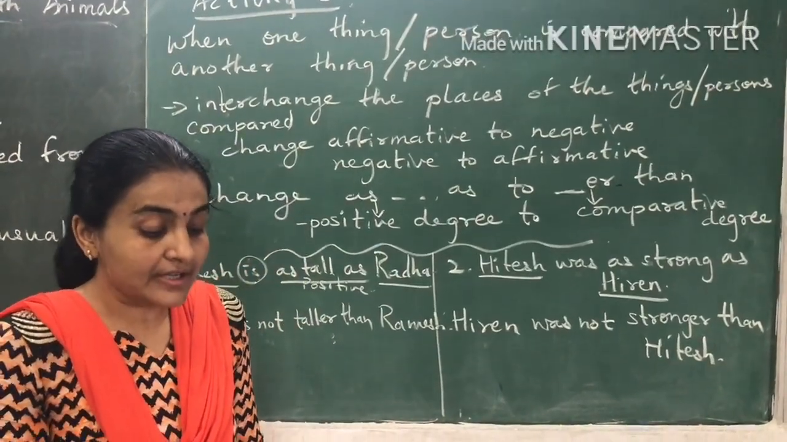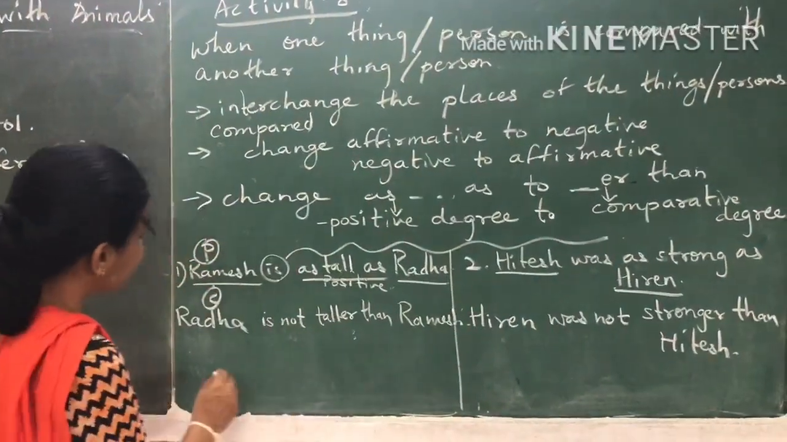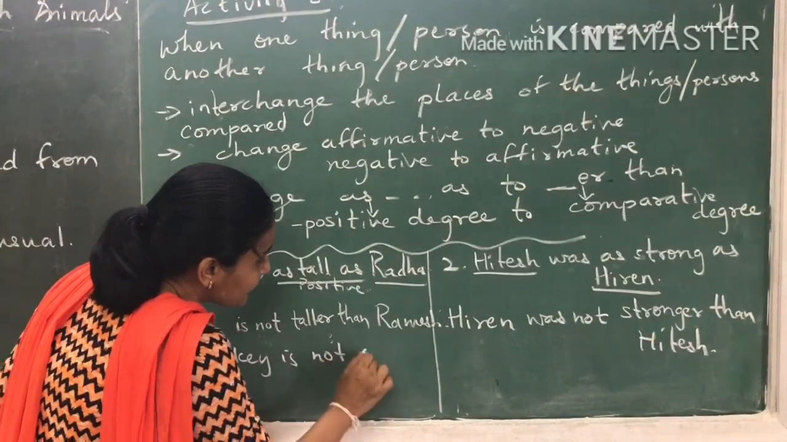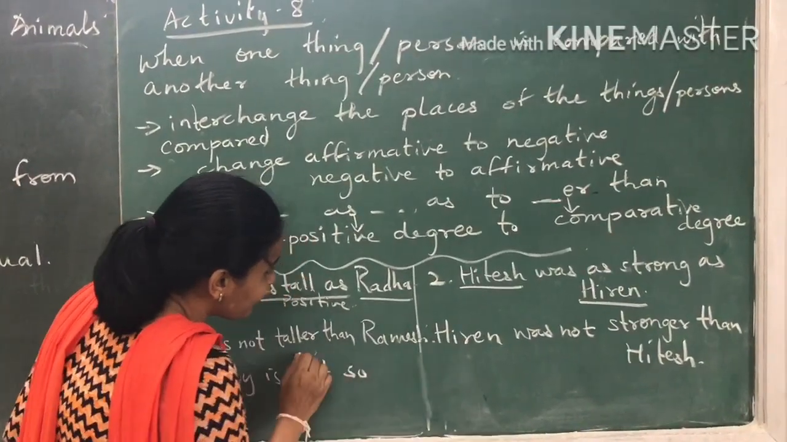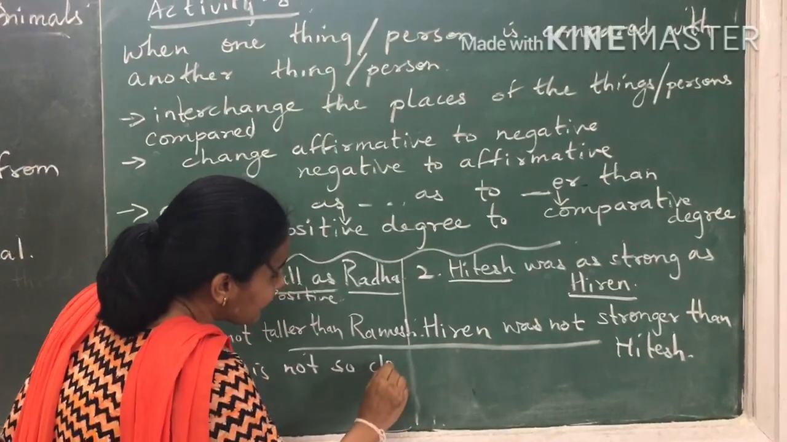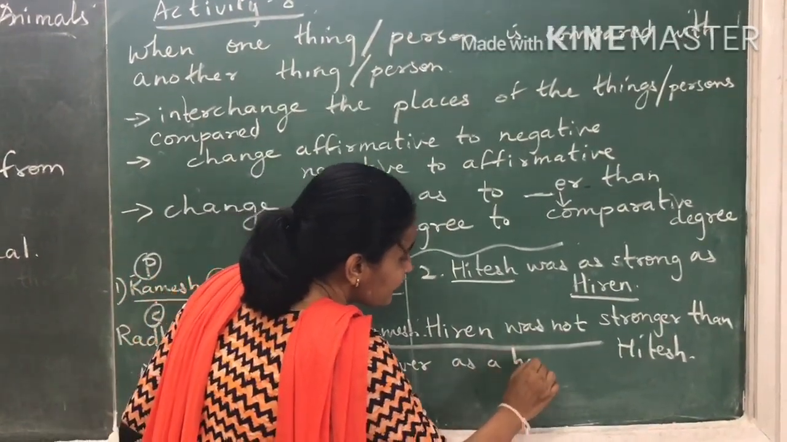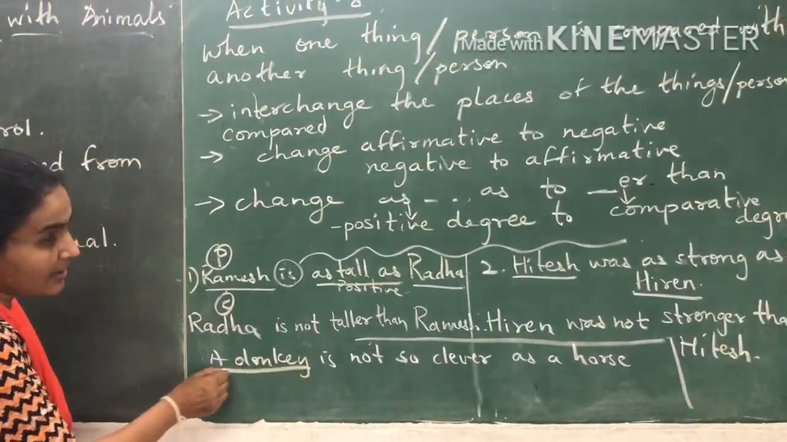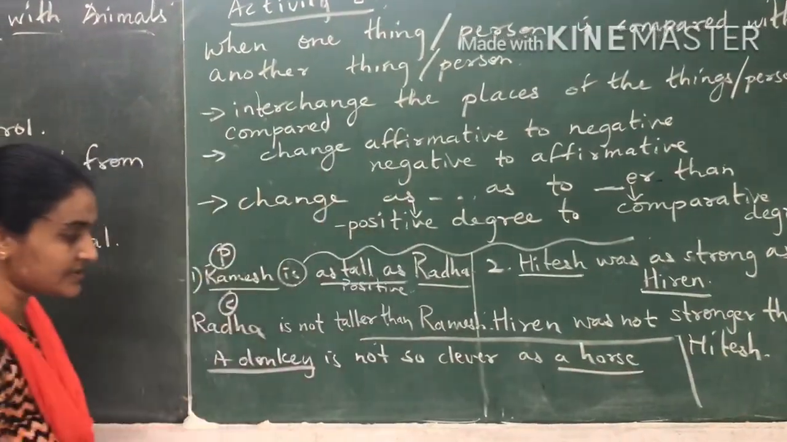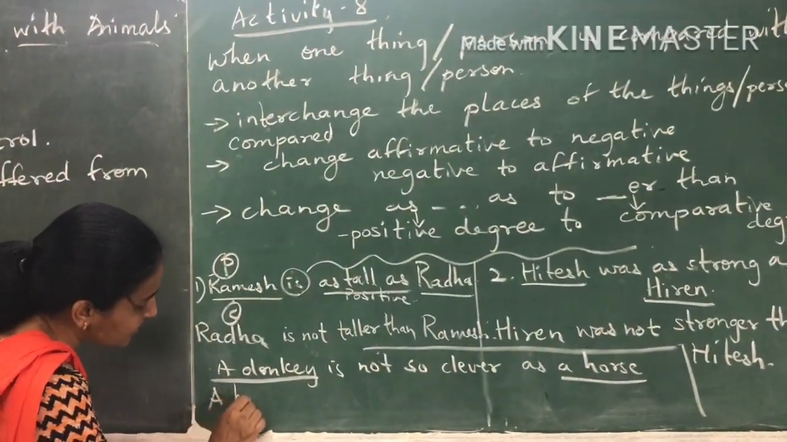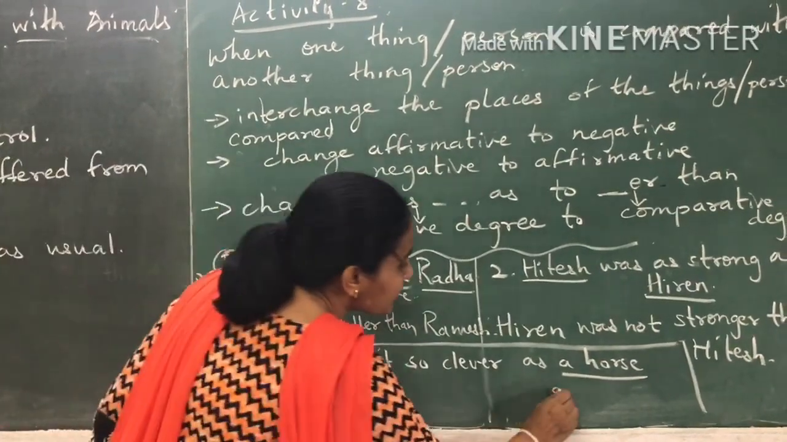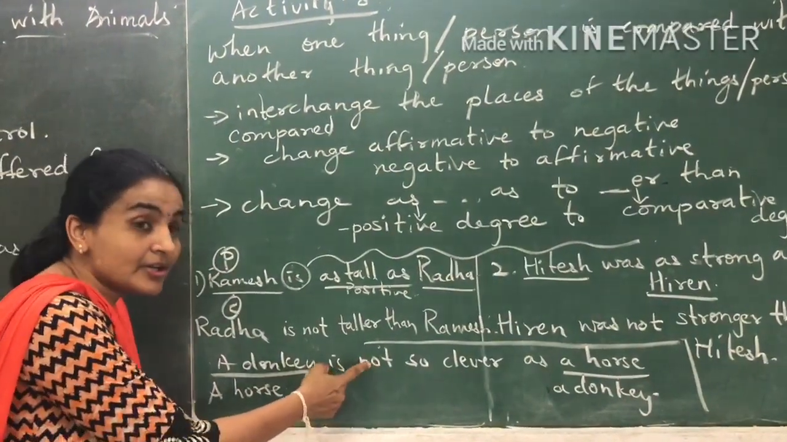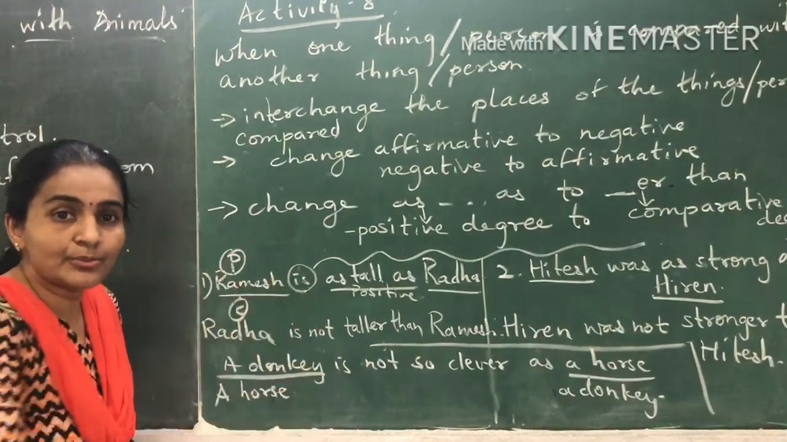Next is, a donkey is not so clever as a horse. Okay, let me write this sentence. A donkey is not so clever as a horse. So let's start with the three rules. There is a comparison between a donkey and a horse. Okay, so we'll bring a horse over here and a donkey will go at the back. Second thing, is not. See, over here already there is a negative word. So you will remove this.